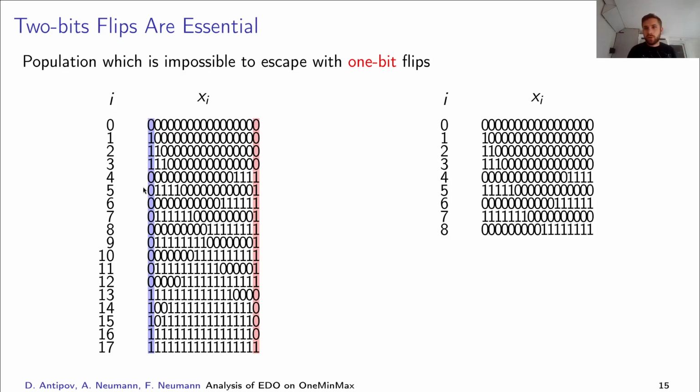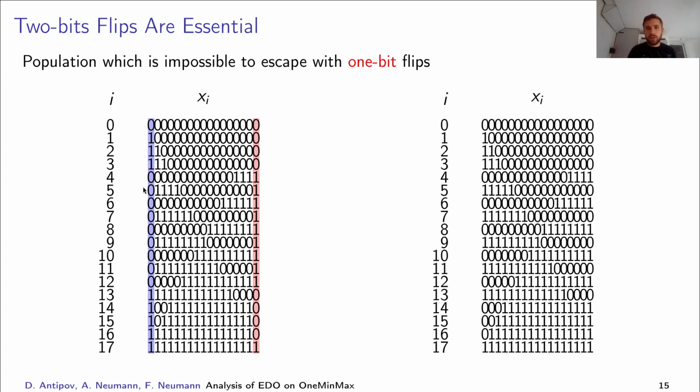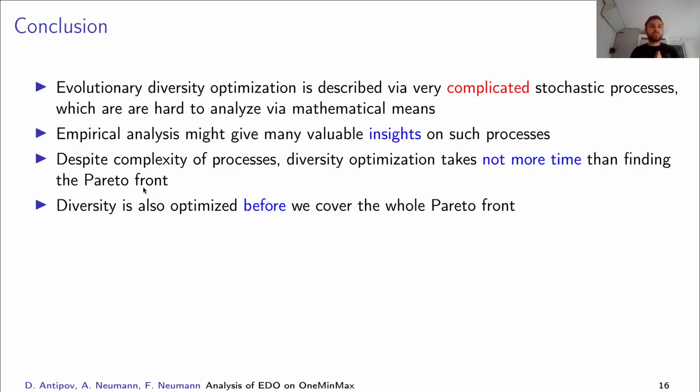We unfortunately don't have time to consider in detail how we build this population, but just to conclude, I must say that evolutionary diversity optimization is described by really complicated processes which are hard to analyze. However, empirical studies can also give many new insights for the theoretical observations.